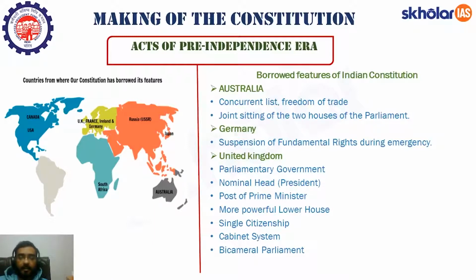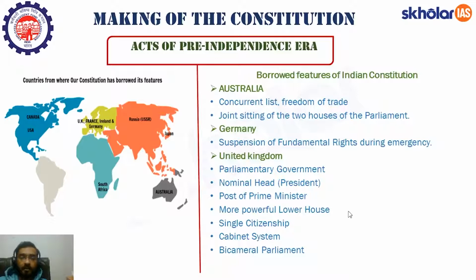The president in India and the queen in England are somewhat similar. The only difference is that the queen's post is hereditary, while in India we are a republic. The president is an elected representative. We also have the post of prime minister, just as the United Kingdom does. And we have two houses, the Rajya Sabha and the Lok Sabha. Lok Sabha is known as the lower house and Rajya Sabha as the upper house.